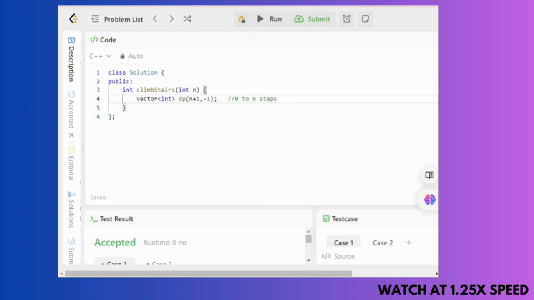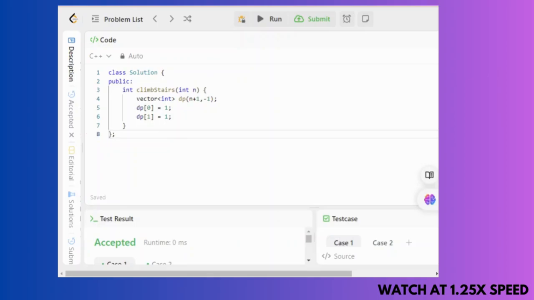After doing this, I will assign dp[0] equals 1 and dp[1] equals 1. What is this? So dp[0] equals 1 means that the line initializes the base case. There is only one way to stay at the zeroth step. If you are at the zeroth step, there is no other way, you can only stay at that step. And if you are at the first step, there is only one way to reach the top, that is taking only one step.